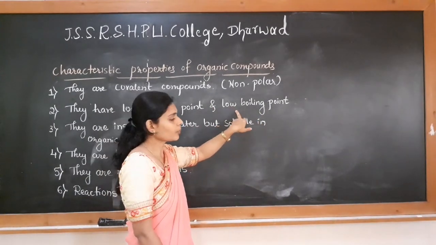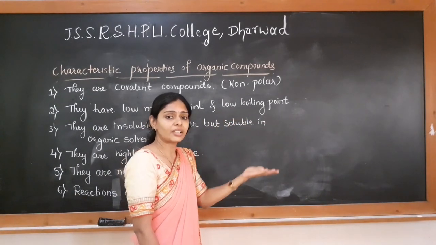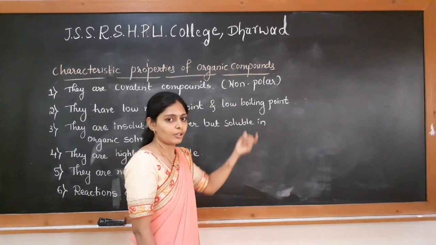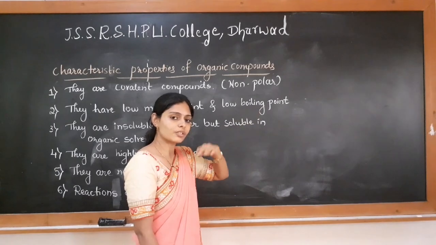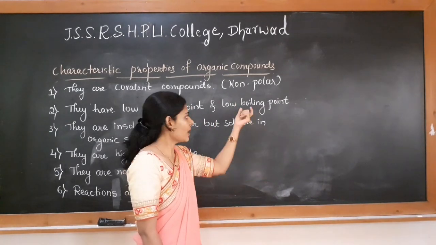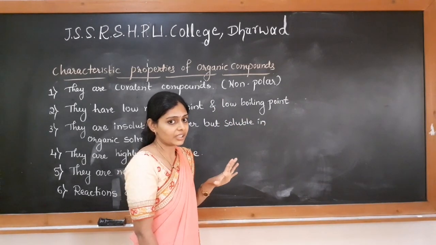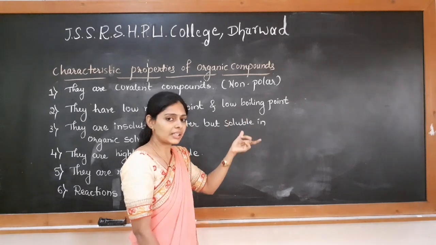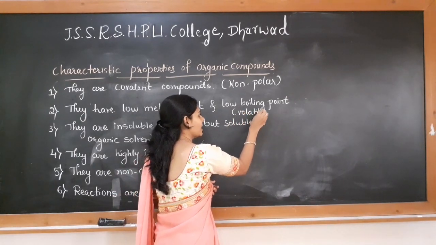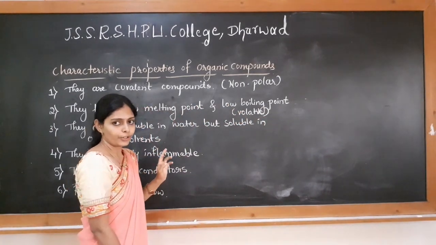Because of the low boiling point, at a very low temperature the liquid can be converted into gas. So it is easily vaporizing. Because of the low boiling point, the liquid easily undergoes vaporization. So we say organic compounds are volatile in nature. Why are they volatile? Because they have low boiling point. This is the second property of organic compounds.